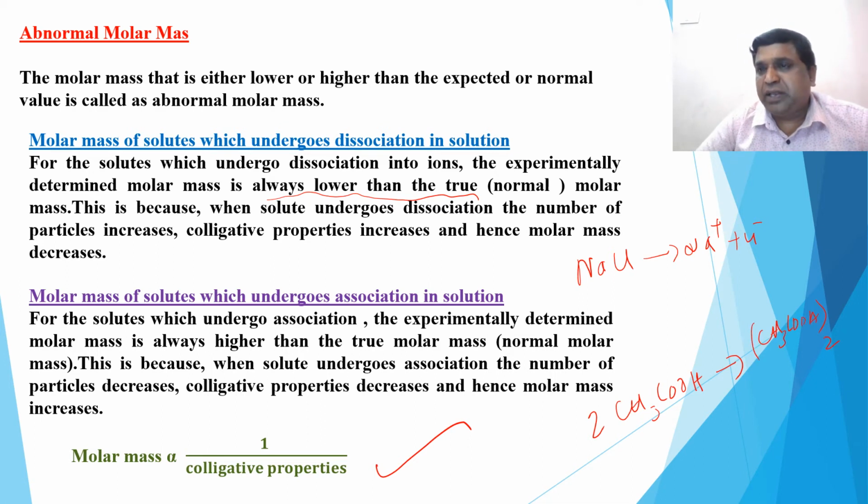That's why you can say the molecular mass doubles. So that means the number of particles decreases, 2 become 1. Here it is 1 become 2. Number of particles decreases, colligative property decreases, therefore molecular mass increases. That is the important point you have to remember here, the molar mass and colligative property relation.